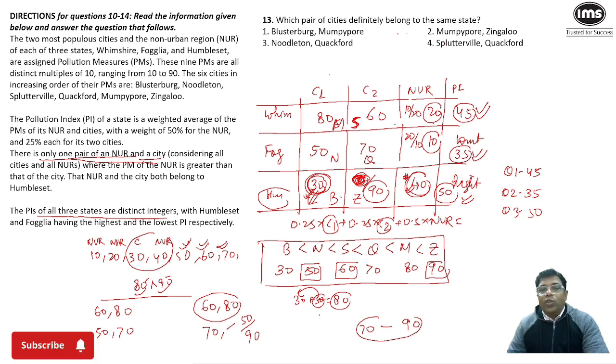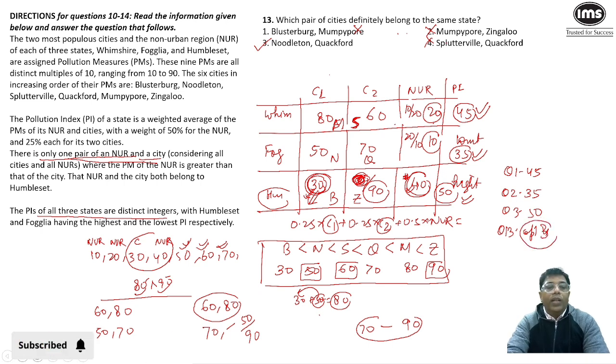Which of the cities definitely belong to the same state? B and Z will be from the same state, so this option is gone. M and Z, B and Z have to be from the same state. M and Z are from different states, so this option is also not correct. N and Q can be from the same state, so this definitely is a correct answer. S and Q cannot be from the same state. So option 3rd is correct for this particular question. So I think in question number 13, option 3 is the correct answer. That is Q and N are the cities that belong to the same state.